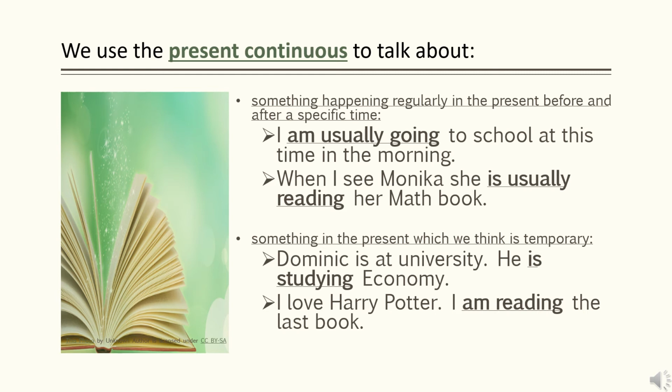Also, we use present continuous to talk about something in the present which we think is temporary. Temporary, not permanent. Someday it will end. For example, Dominic is at university. He is studying economy. That means he will be at the university while his studies are still going on. But one day he will stop studying economy at the university.